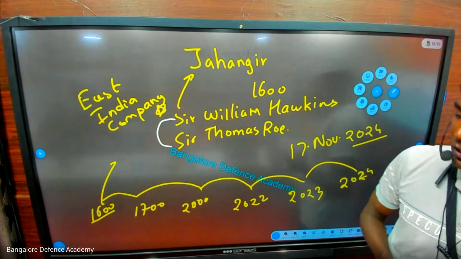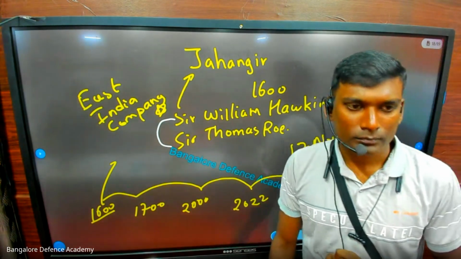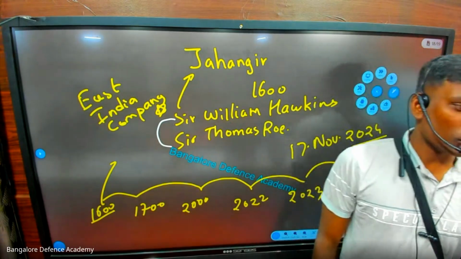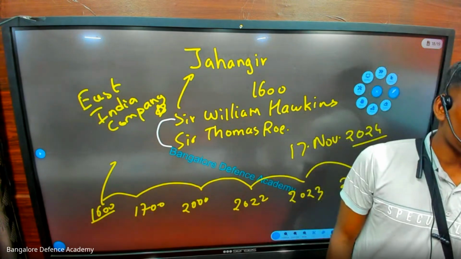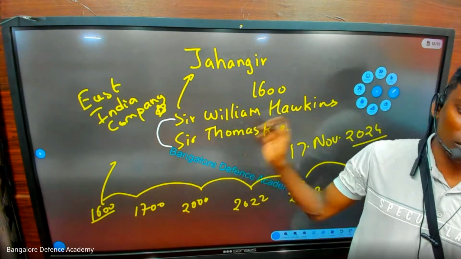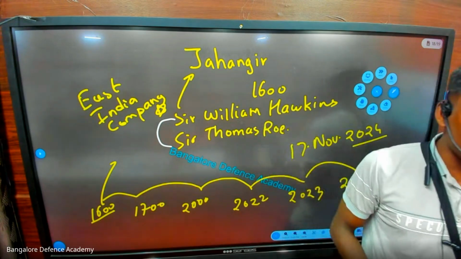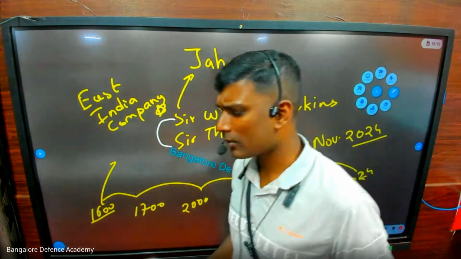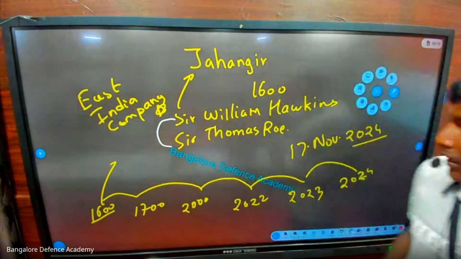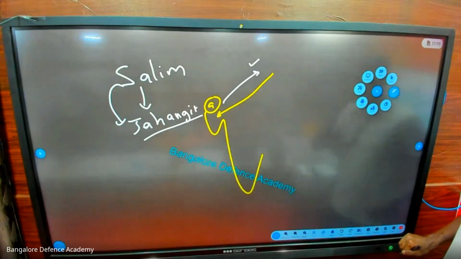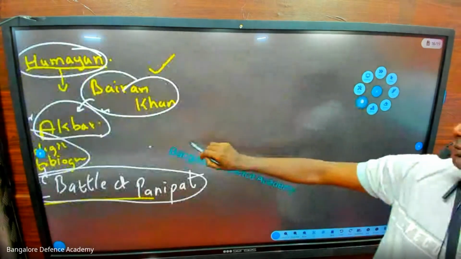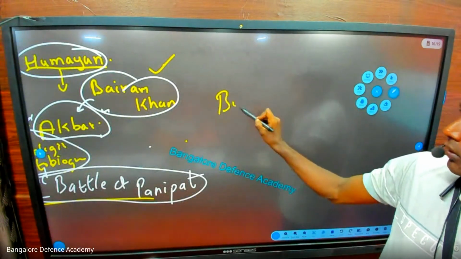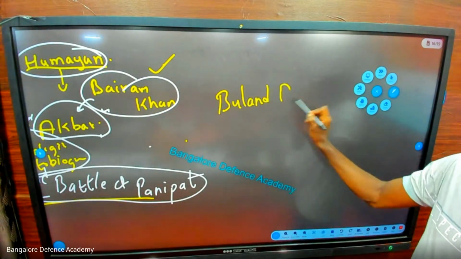You can add two things. What is Din-i-Ilahi? What is Ain-i-Akbari? It is by Akbar, not Abdul Kalam. Okay. I forgot one more important thing to mention here, in Akbar. Write down. Very important. Buland Darwaza. What is that?